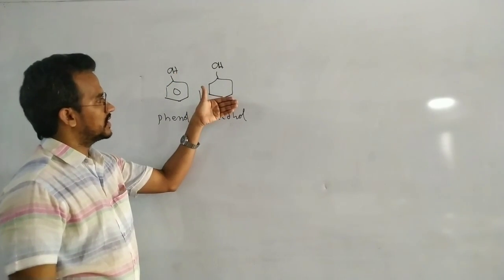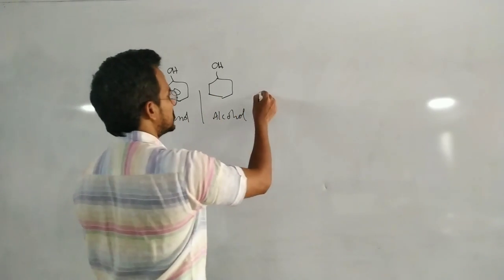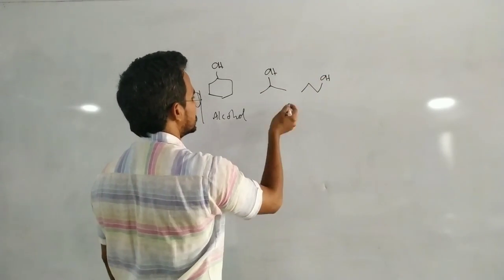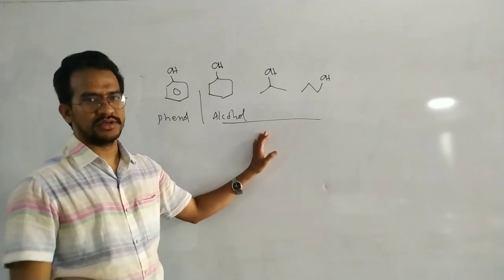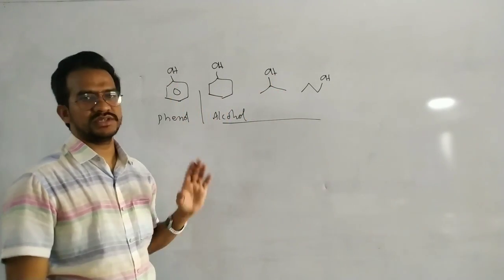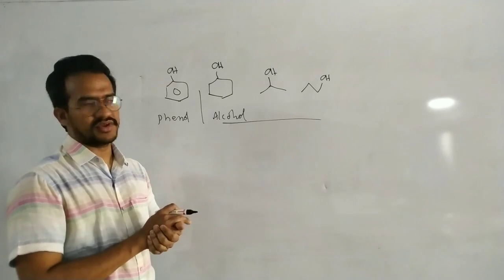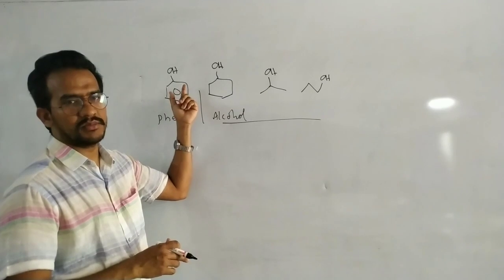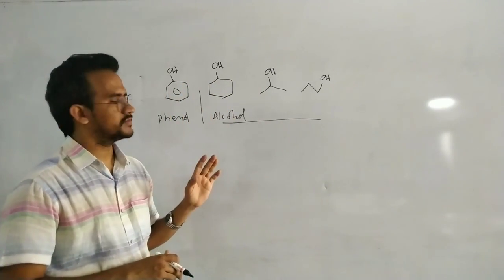If OH is not directly attached to the benzene ring, that means other than the benzene ring, for example isopropyl alcohol and n-propyl alcohol, all these are alcohols. There is a slight difference here. Here OH is a functional group, but the classification is different. Here it is a phenolic compound, with OH directly attached to an sp2 carbon, the benzene. In this case, OH is attached to an sp3 carbon.